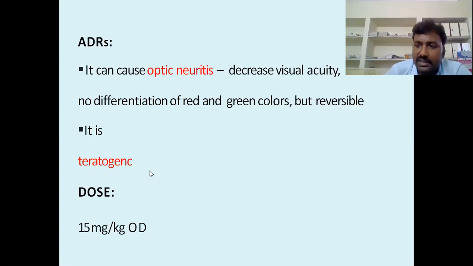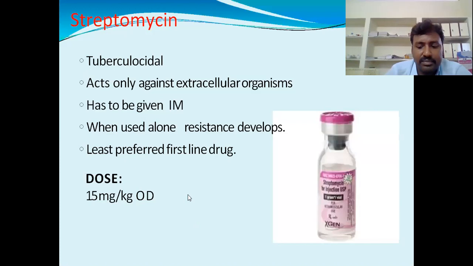Next, ethambutol is teratogenic. But pyrazinamide is not teratogenic, and rifampicin is not teratogenic. The dose is about 50 mg per kg, once in a day.